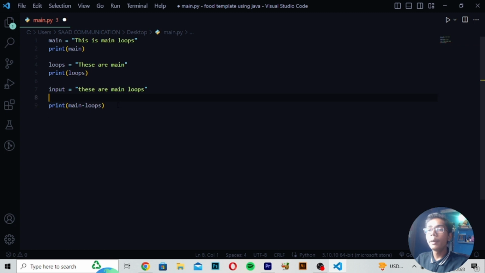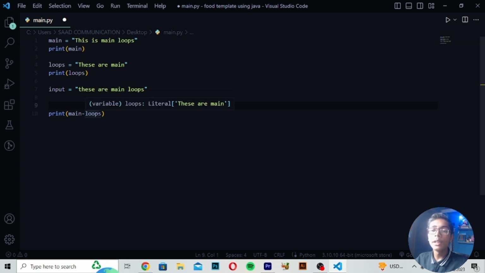So when you write this main dash loops and print that, it will show you the loops like a variable, and then it shows the example of loop literal. So like this you can write the example, and you can also run it by writing this example here. There are many other examples which I can show you, but I was only explaining how you can use these main loops. By using them you can also build your own project, style that project, add more stuff in it, and do all that with your projects. There are many other various ways in which you can use your main loops.